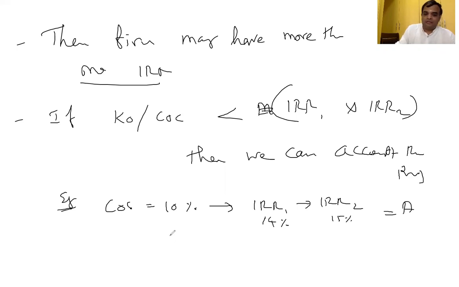Second one, cost of capital same 10%, IRR 1, 14%, IRR 2, 8%. What to do? Accept or reject? You can reject. Both should be more than the cost of capital.